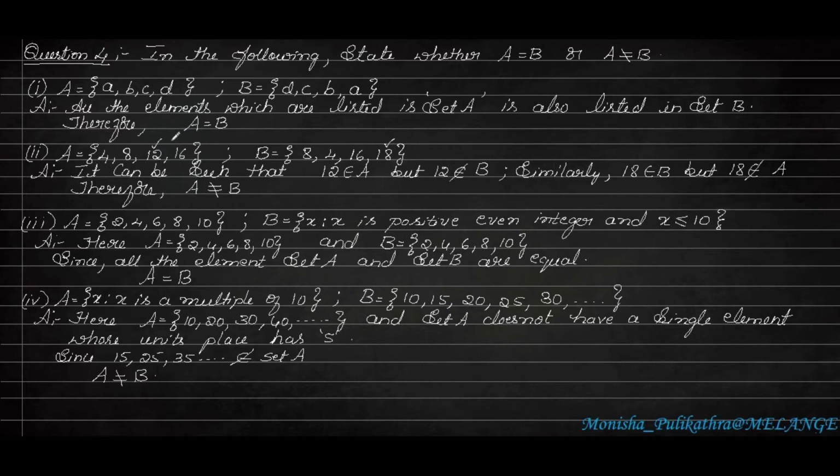If even a single number is not matching, then we have to write A is not equal to B. Okay. So moving on to the third question. Here set A is 2, 4, 6, 8, 10. These are the even numbers from 2 to 10.